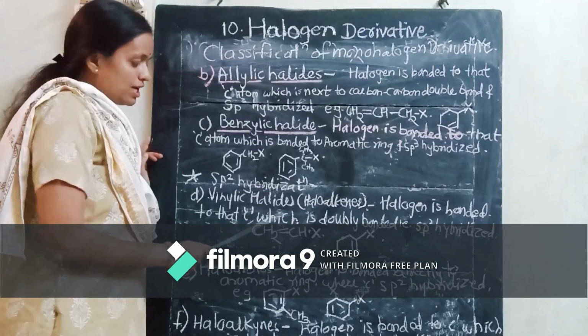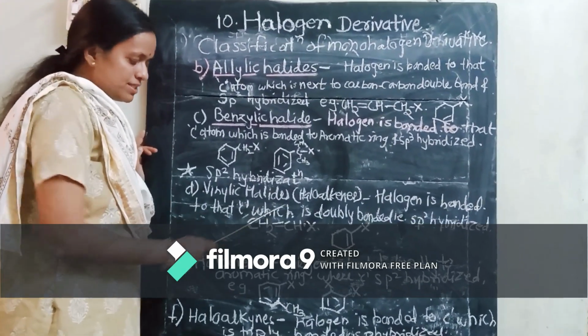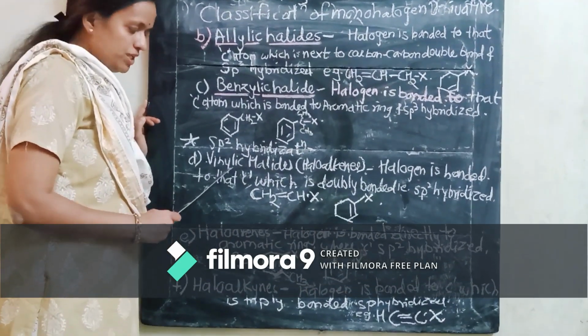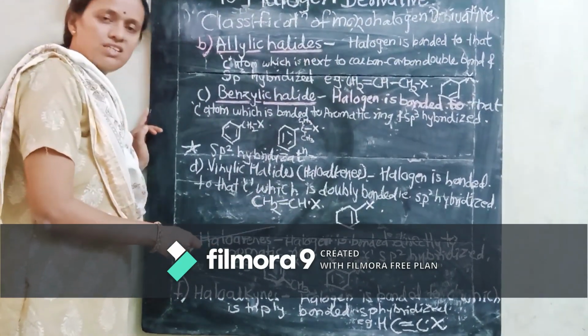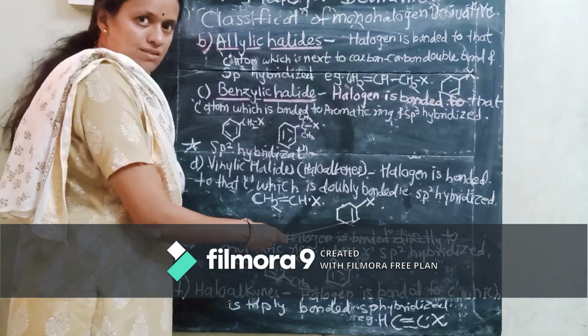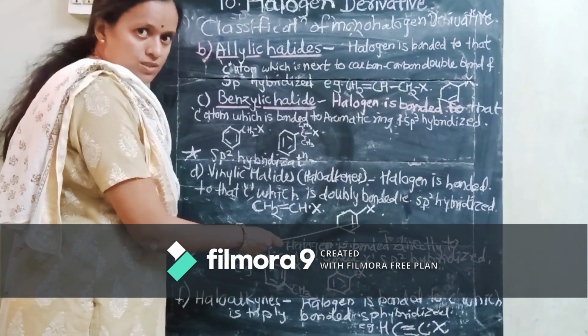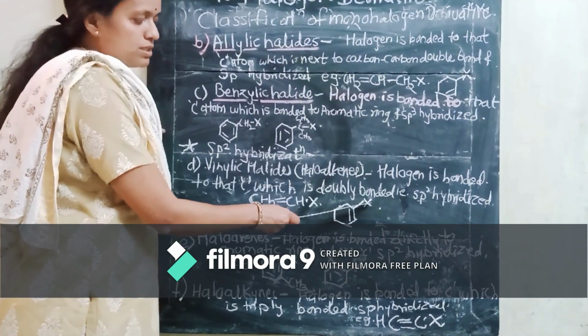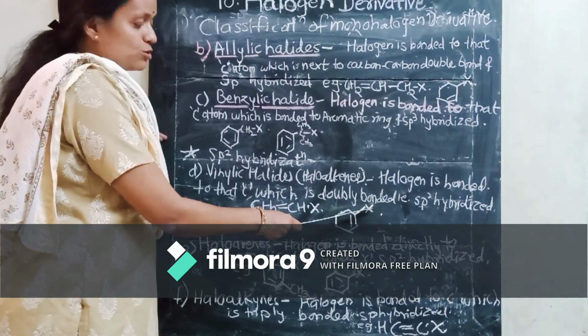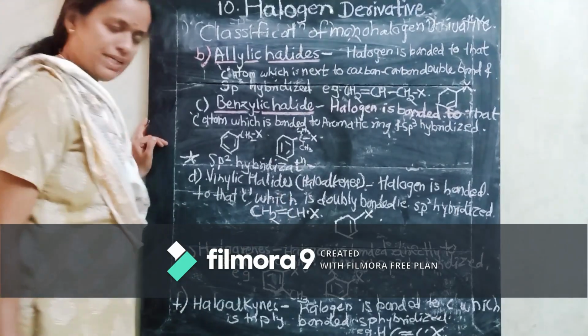So the classification based on sp2 hybridization, the vinylic halides that we are studying, are nothing but haloalkenes. See another example. Here there is a double bond, isn't it? So to the doubly bonded carbon, the halogen is bonded, isn't it? So this is a vinylic halide.